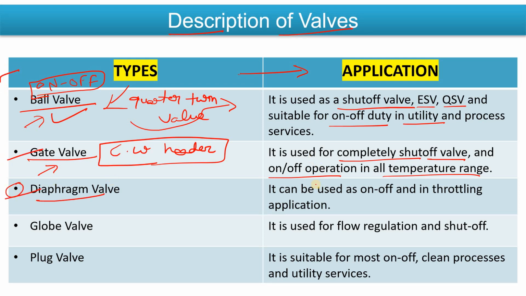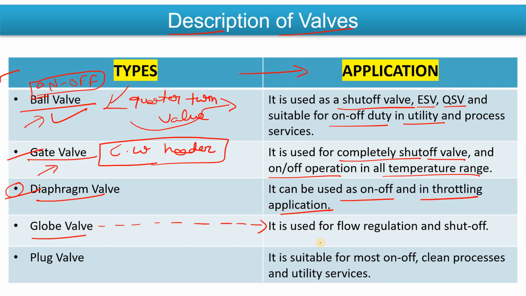Now the diaphragm valve can be used for on-off purposes as well as throttling applications. You can use the diaphragm valve in brine applications, caustic applications, or if your fluid is corrosive. Similarly, the globe valve: in our industry the globe valve is like the centrifugal pump among pumps, the one most commonly used.